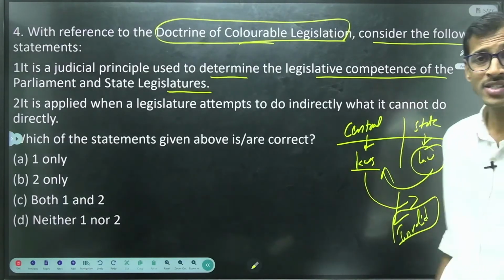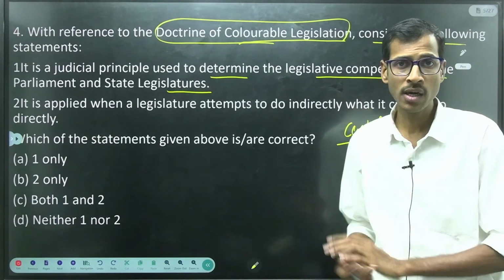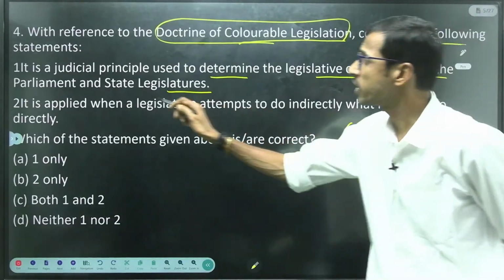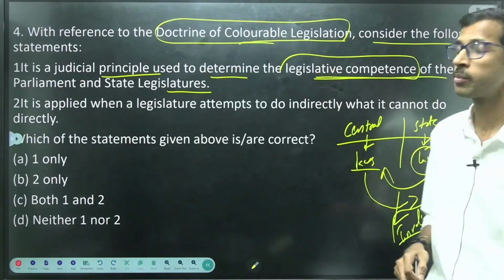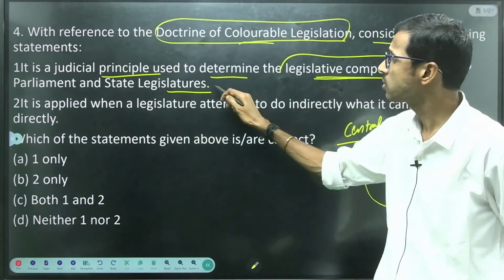This invalidation will be done by the courts only, the judiciary, right? That's why it is a judicial principle used to determine the legislative competence of the Parliament and state legislatures, right? So this is correct.